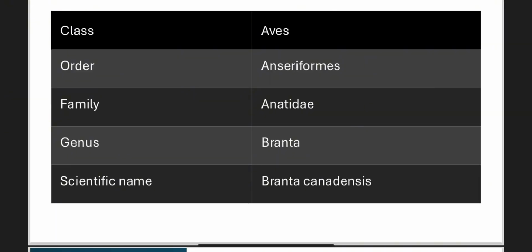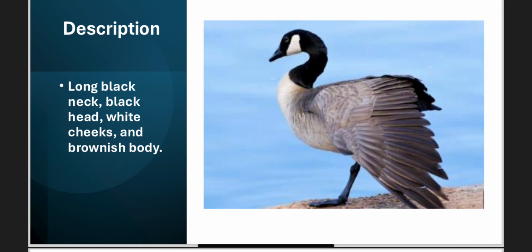Class Aves, Order Anseriformes, Family Anatidae, Genus Branta, Scientific name Branta canadensis. Description: long black neck, black head, white cheeks, and brownish body.